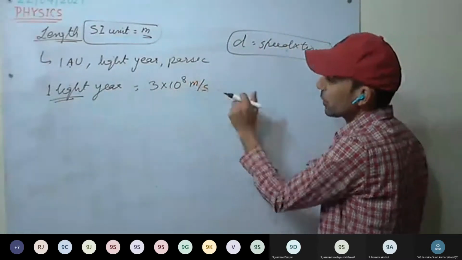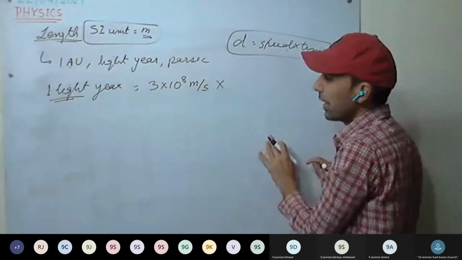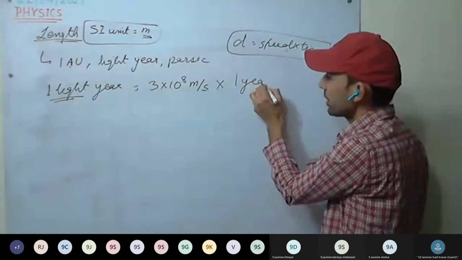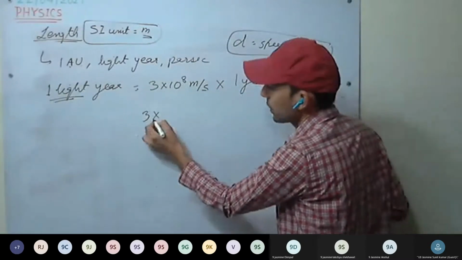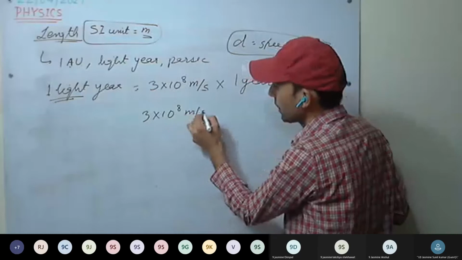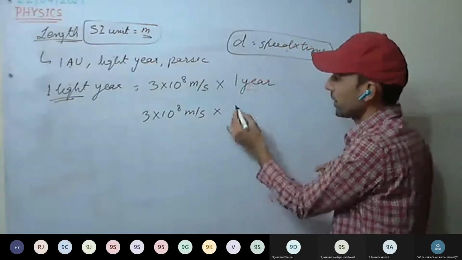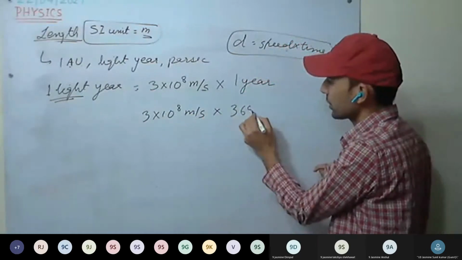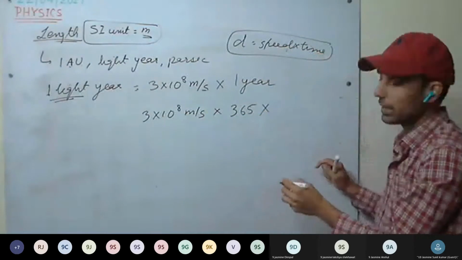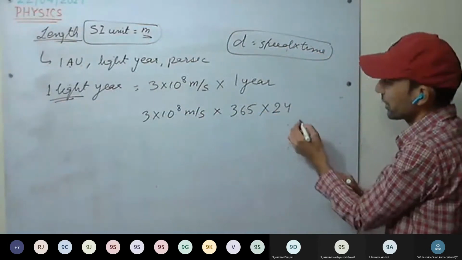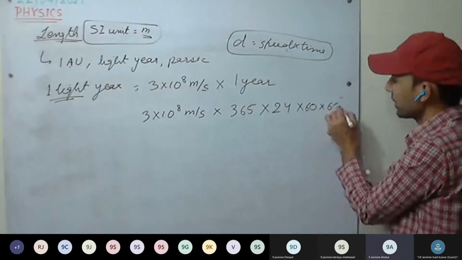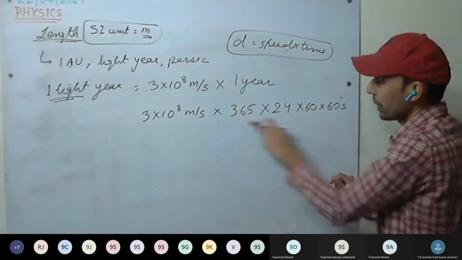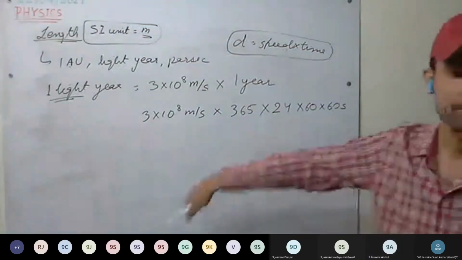So speed is 3 into 10 raised to power 8 meter per second, and 1 year is the time. Convert 1 year into seconds. In 1 year, how many days? 365 days. And in 1 day, how many hours? 24 hours. And in 1 hour, how many minutes? 60. And in 1 minute, 60 seconds. So if you multiply them, we'll get the distance.